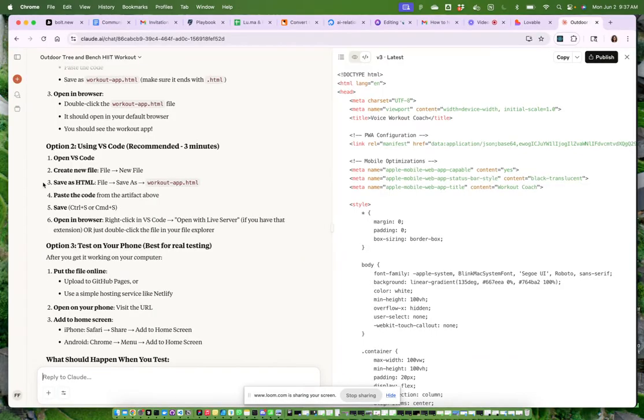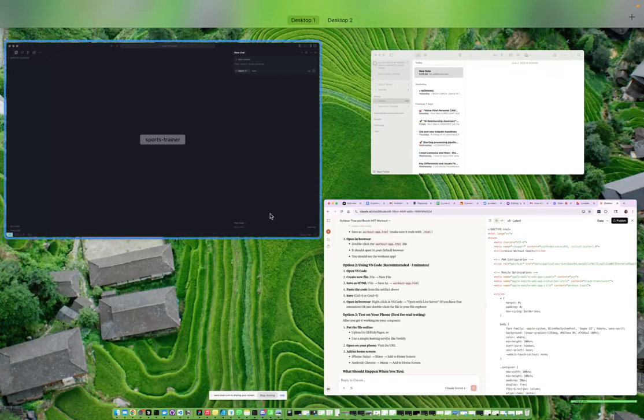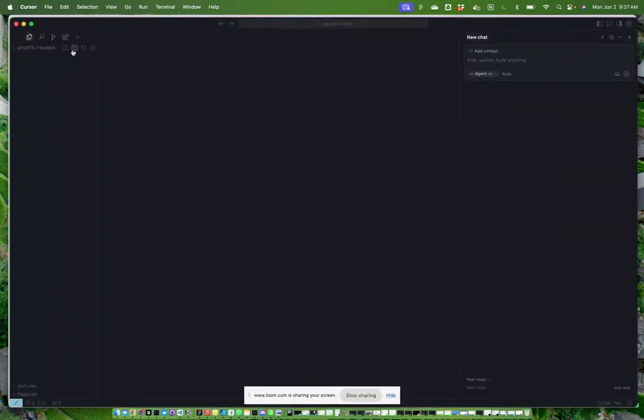So we go back to here and we say create a new file, and we save this file as HTML. So workout app.html. HTML means that this is coded in HTML, and this is why we need HTML at the end. So we click here on new file, and we say workout app.html.